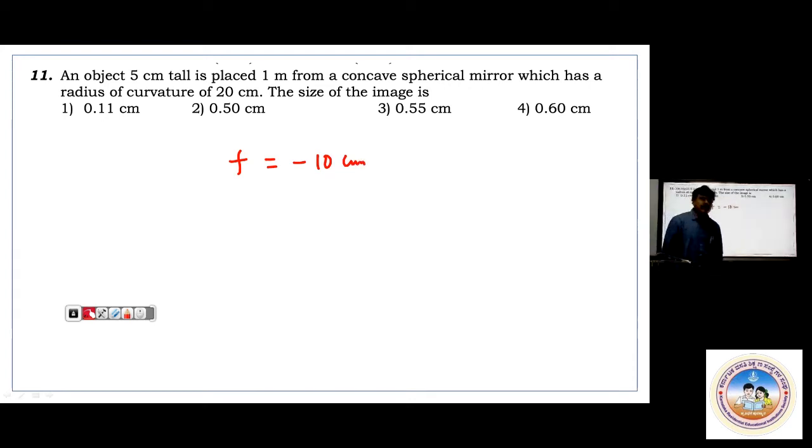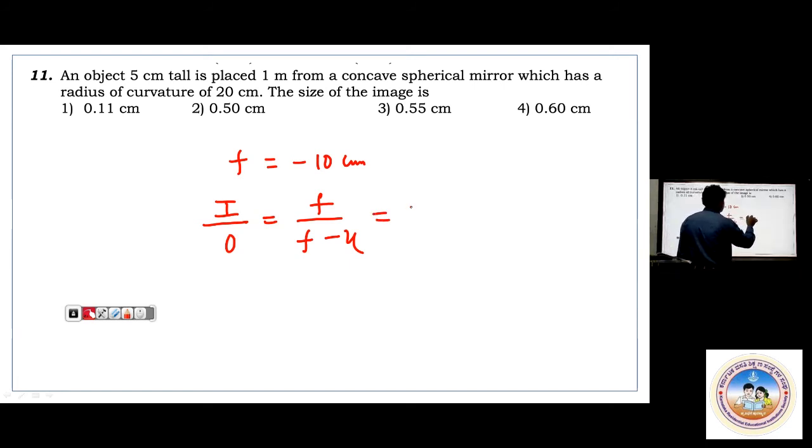How are you getting it? R equals 2f, f equals R by 2. That is minus, I am telling, so that will be minus 10. And again here, magnification, I by O equals, just now I told, this is better always, f by f minus u. You do the calculations. Say O is 5 centimeters, you have to find out the size of the image. I equals O into minus 10 divided by minus 10, minus of minus, it will be plus 1.